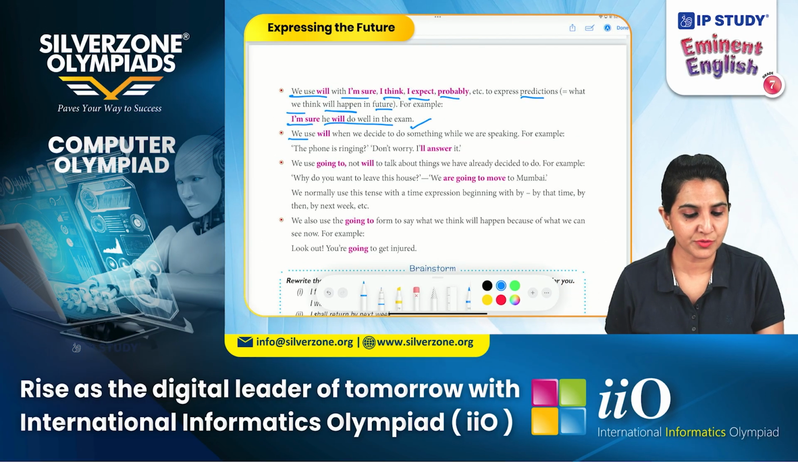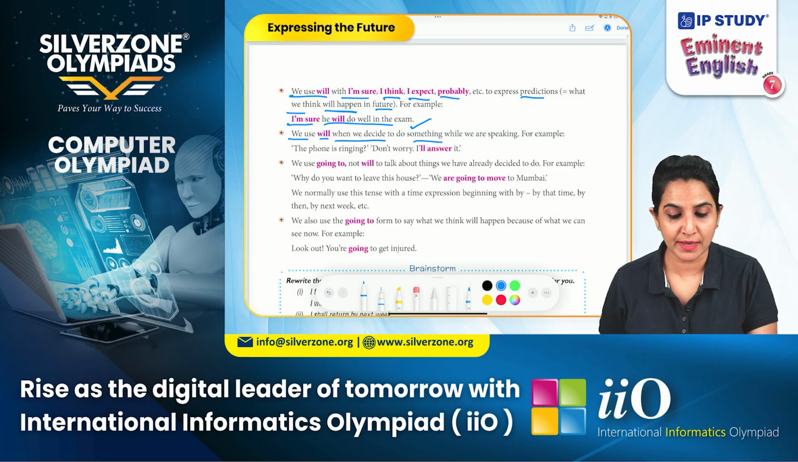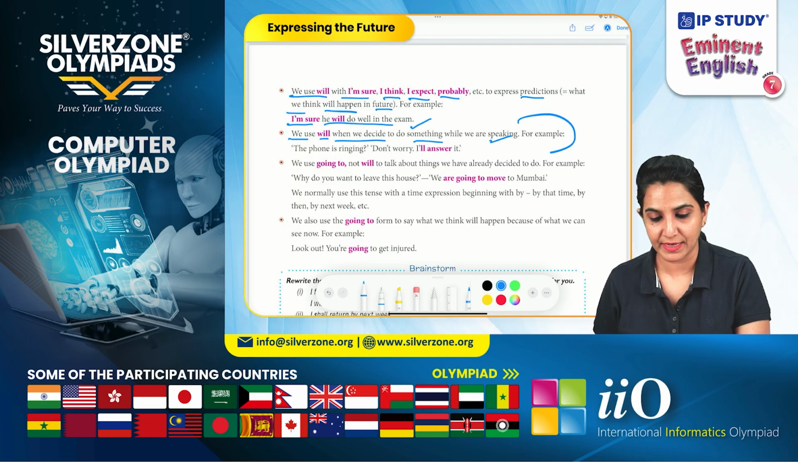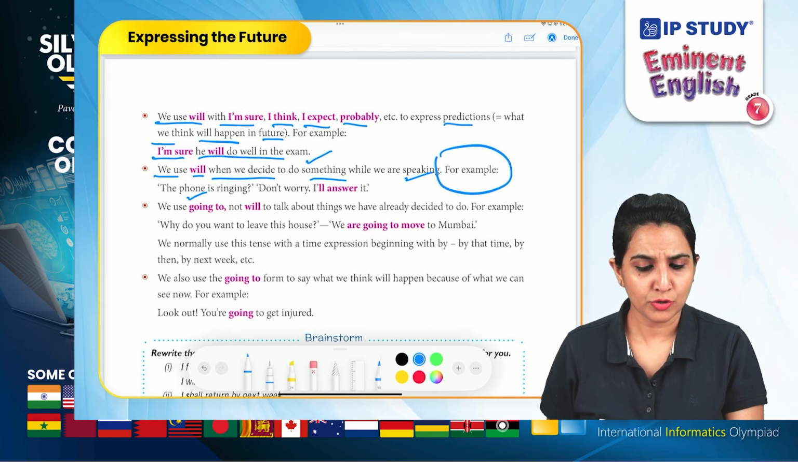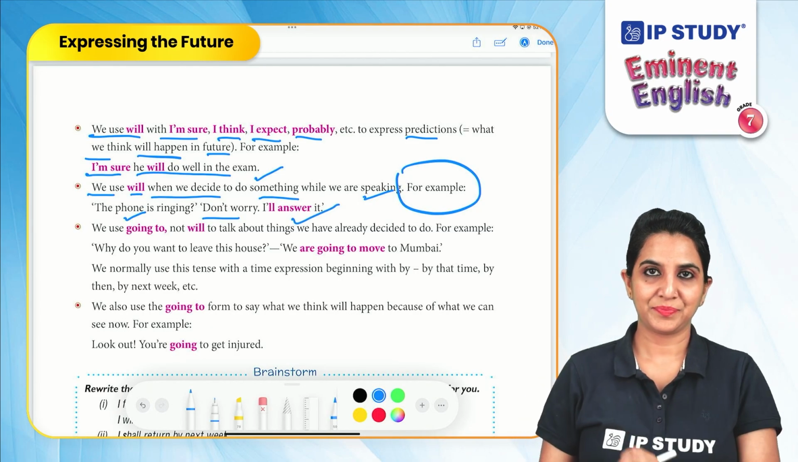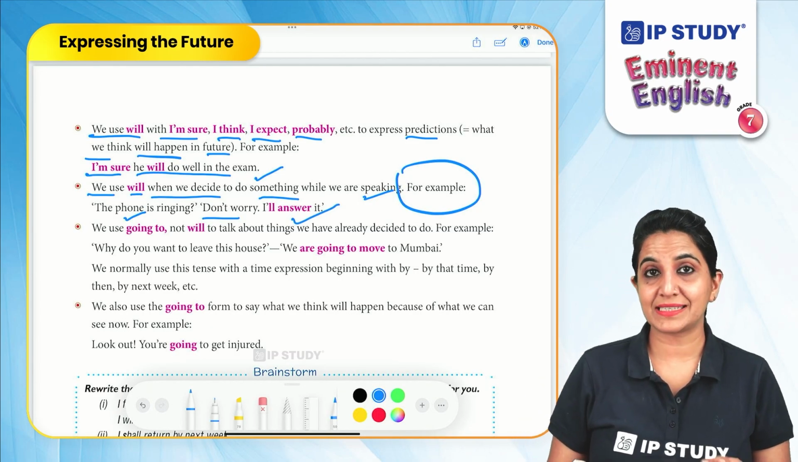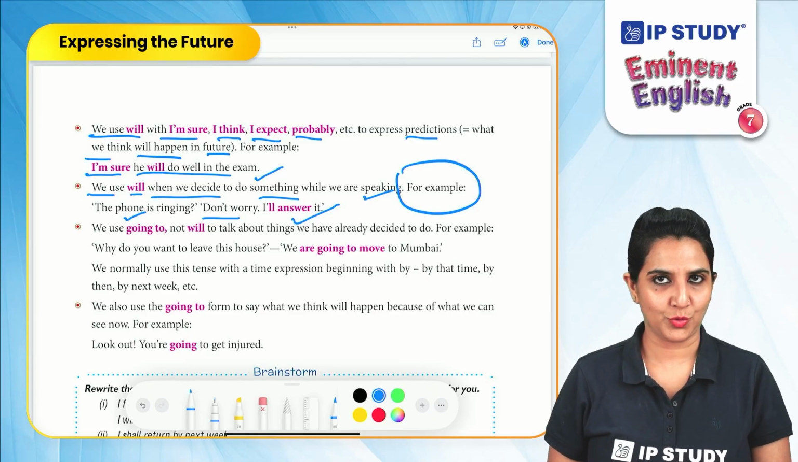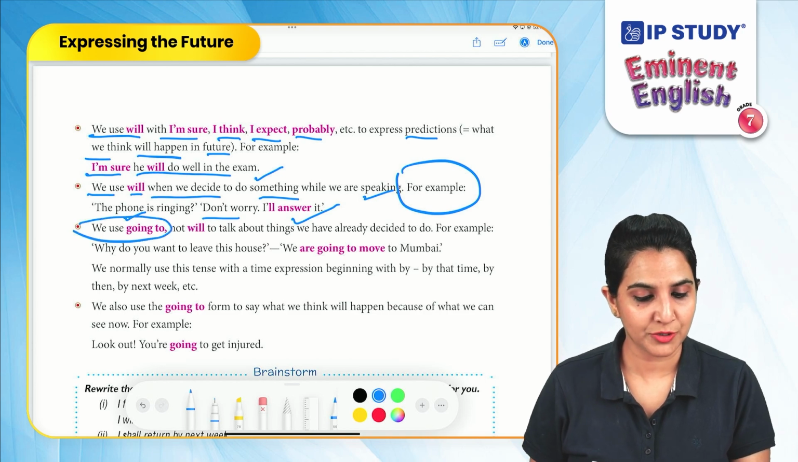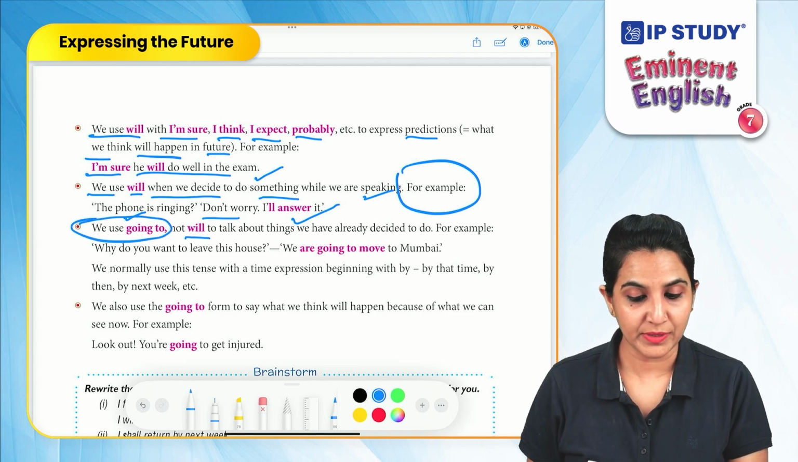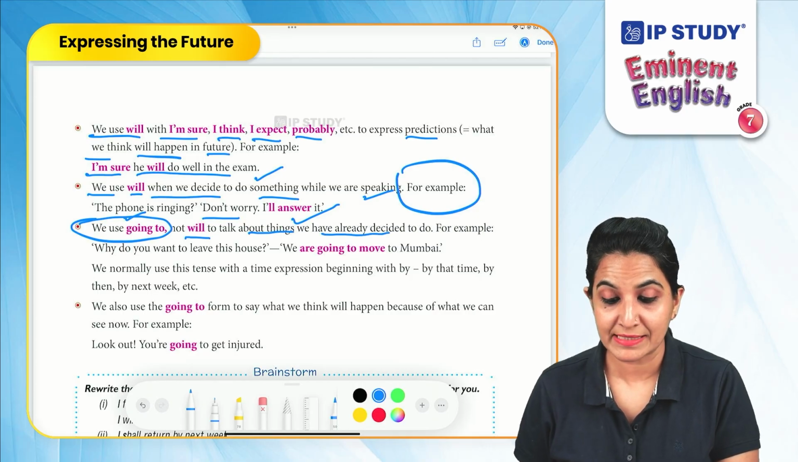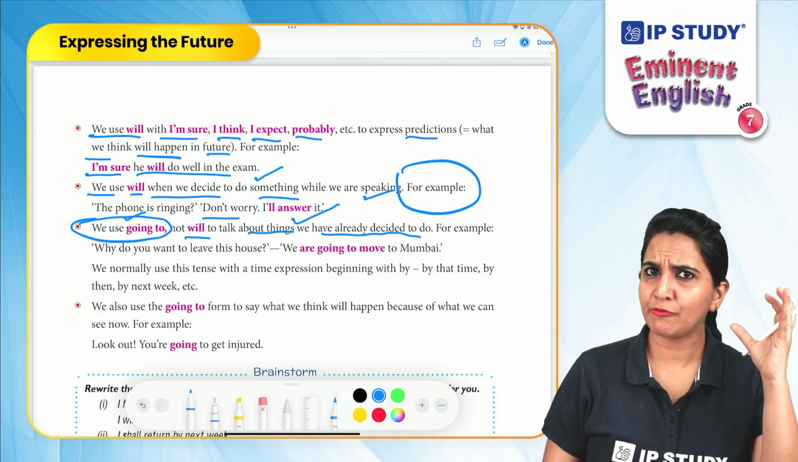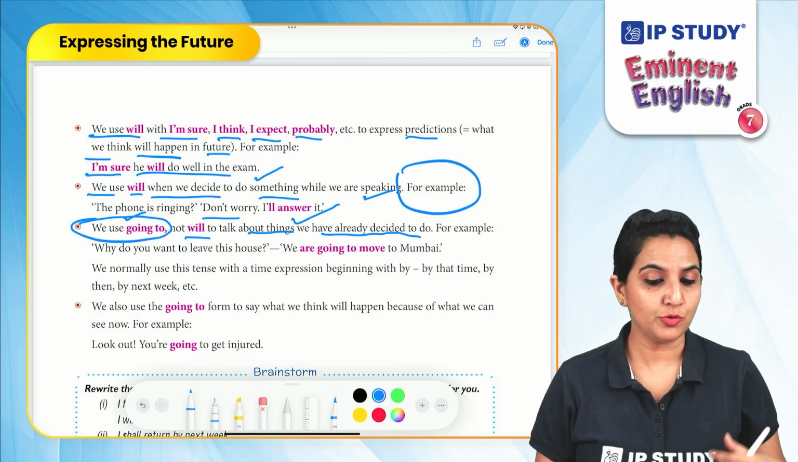We use will when we decide to do something while we are speaking. That means in this moment. For example, the phone is ringing. Don't worry, I'll answer it. Okay, so something which we decide right now, but we'll just do it in the future, we use will for those. We use the other tool, going to, and not will, to talk about things we have already decided to do. So the things that we have decided, we are firmly determined to do, we use going to for them.